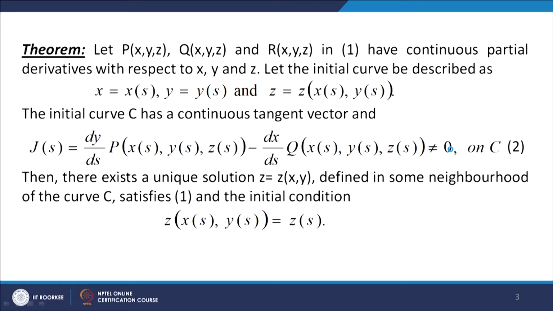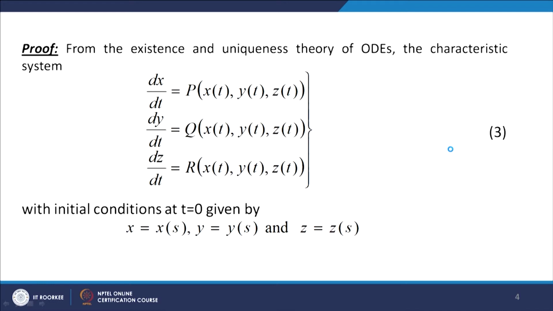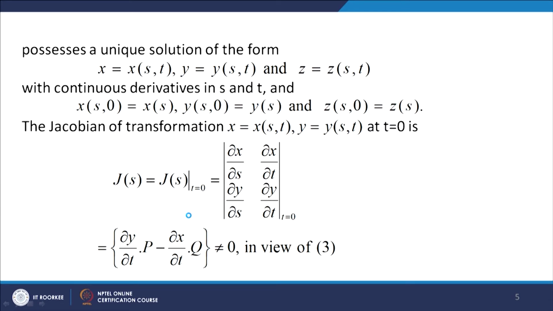So let us discuss the proof of this theorem. From the existence and uniqueness theory of ordinary differential equations, which we have already discussed, the characteristic system dx/dt = P(x, y, z), dy/dt = Q(x, y, z) and dz/dt = R(x, y, z), with initial conditions at t = 0 being x = x(s), y = y(s) and z = z(s), possesses a unique solution of the form x = x(s, t), y = y(s, t) and z = z(s, t) with continuous derivatives in s and t, and at t = 0, x = x(s), y = y(s) and z = z(s).